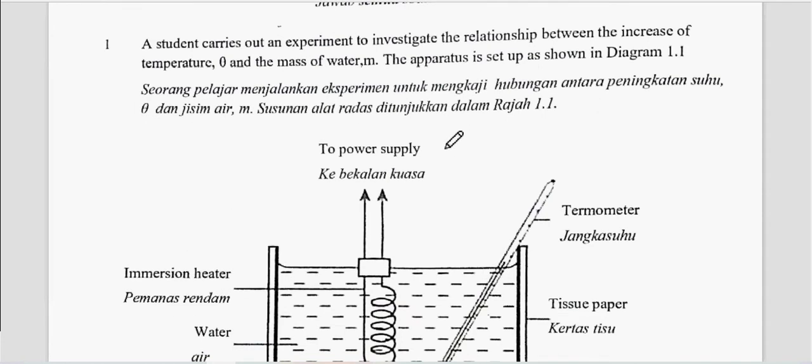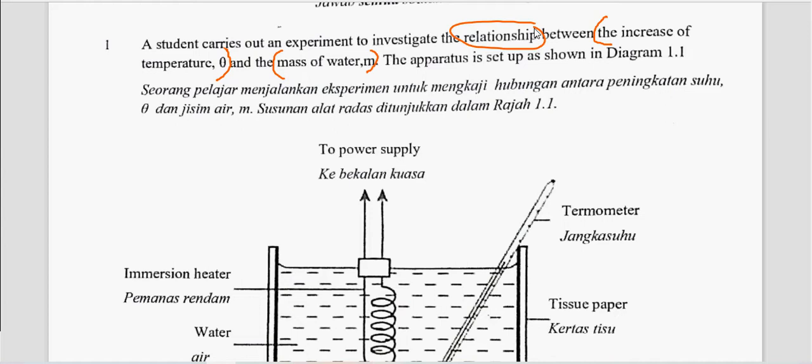A student carries out an experiment to investigate the relationship between the increase of temperature theta and the mass of water m. If you see the word relationship, you can circle it, because this is the important keyword. The word relationship is followed by two variables, the manipulated and the responding. You can bracket the increase of temperature theta, and also the mass of water m. Either one of these will be manipulated and the other will be responding.